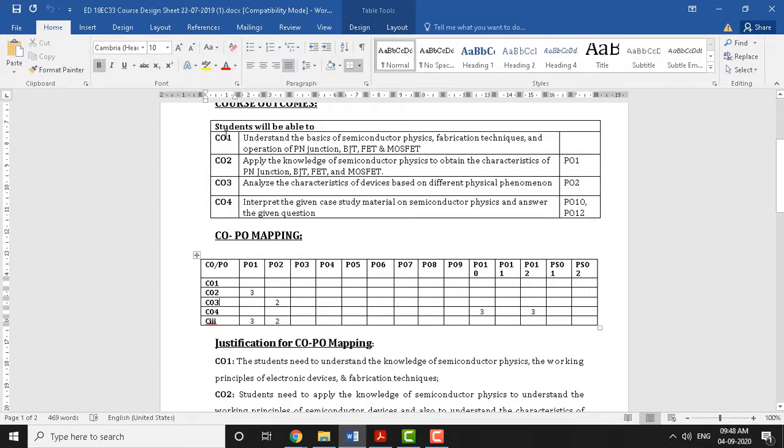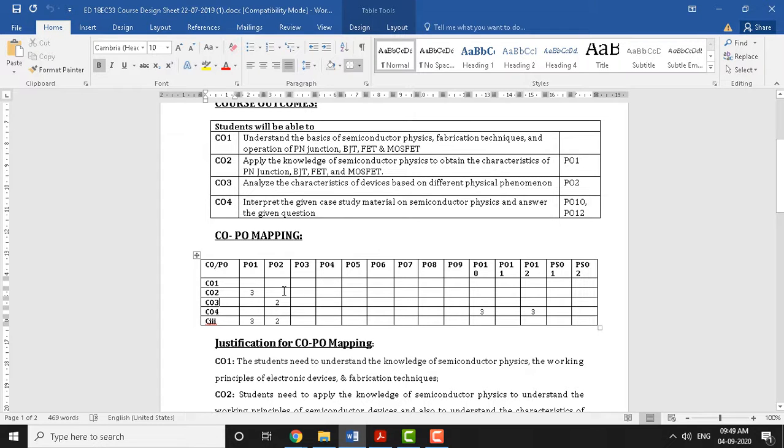Okay, CO2 you have already seen here, and PO1 is nothing but engineering knowledge. So you will be able to gain engineering knowledge via this course outcome 2. You are going to gain maximum knowledge via this course outcome 2. Therefore, it is mapped with 3. So 3 is the highest level, 2 is the moderate level, 1 is the lowest level. And if there is nothing here, that means it's not mapped with the corresponding program outcome.